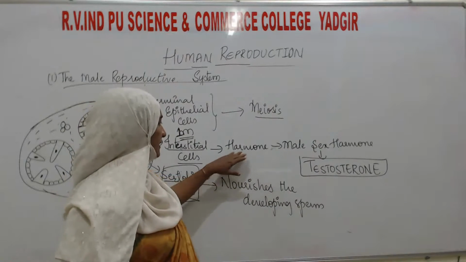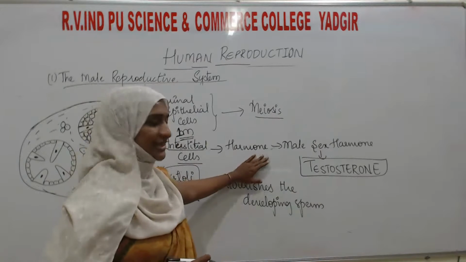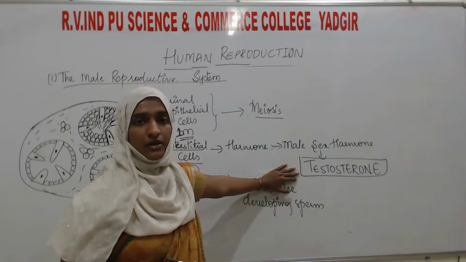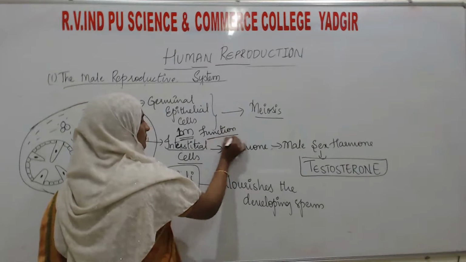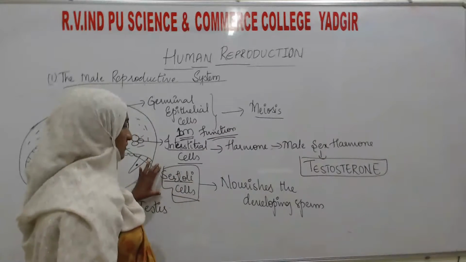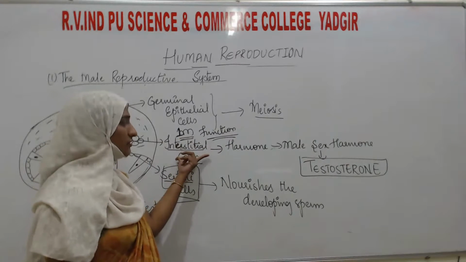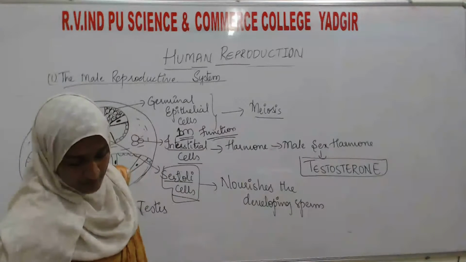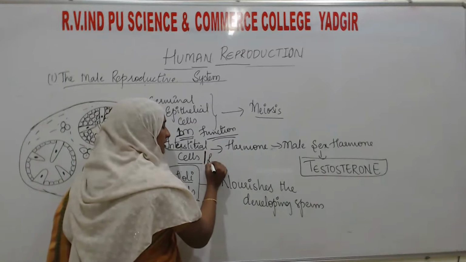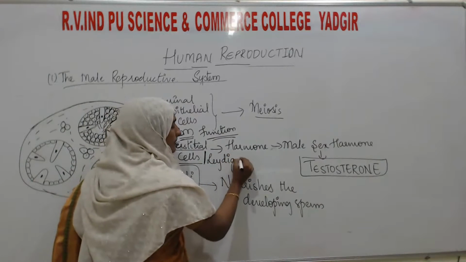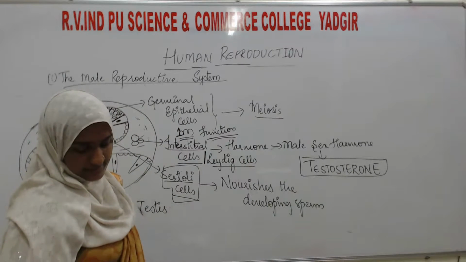Okay, who is going to secrete that hormone? Interstitial cells. What is the function of interstitial cells? They secrete a hormone, that is testosterone. They will ask the function or the role of interstitial cells. Sometimes they will ask about Sertoli cells, rarely, but most of the time the common question is: what is the function of interstitial cells? And one more thing, these interstitial cells are also known as the Leydig cells.